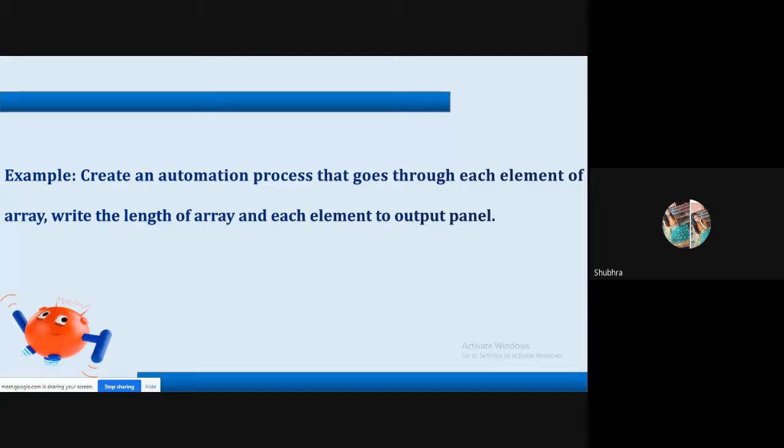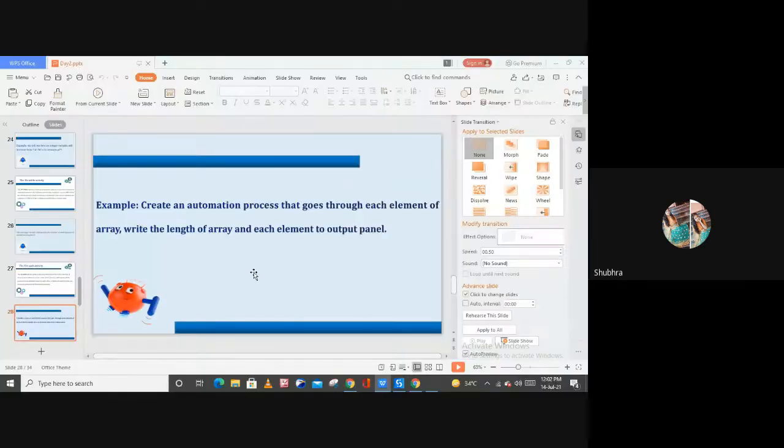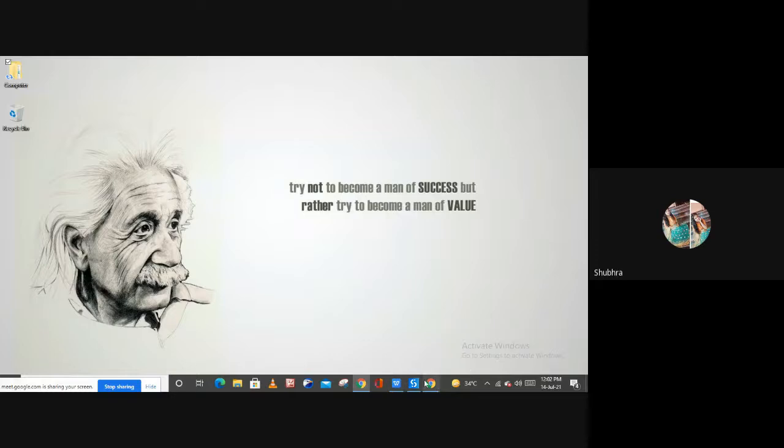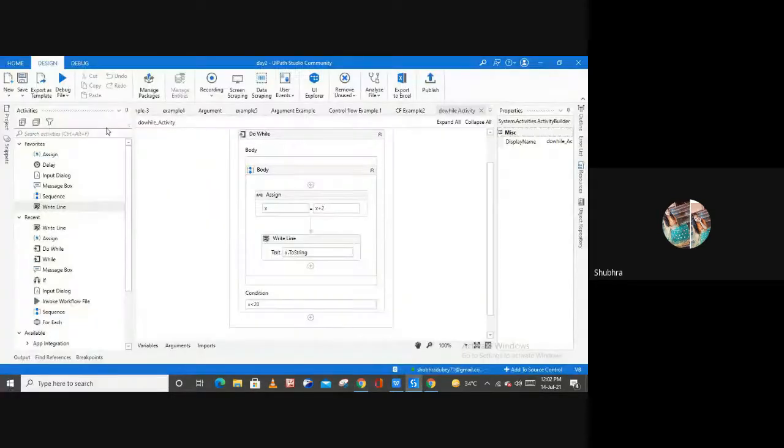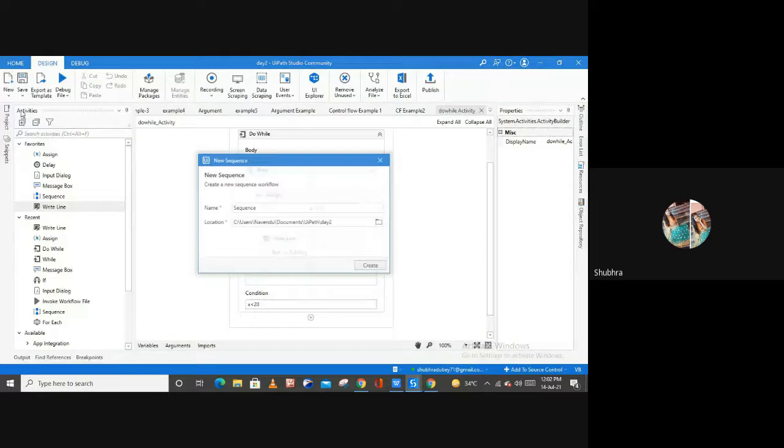So the example of the for each activity is: create an automation process that goes through each element of an array and writes the length of the array and each element to the output panel. So this is what we have to perform by using the for each activity, right? Create an automation process that goes through each element of an array, which writes the length of the array and each element to the output panel, right? Here let me use a new sequence again and the for each activity.